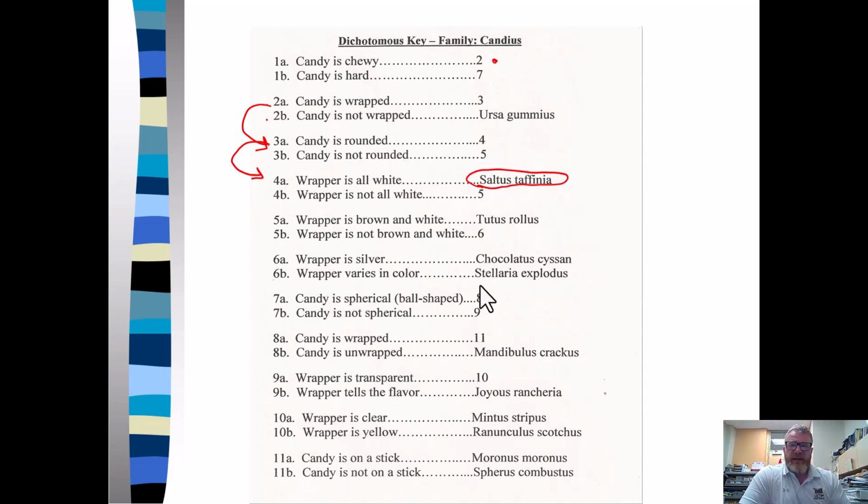So if we did a Star Crunch, I'm going to guess this is Starella explosivus. All right, we'll go up to here. Is it hard or chewy? It is chewy. Is it wrapped? Yep, it's wrapped. It's not necessarily round, so we're going to go to 5. Is it brown and white or not brown and white? It's not brown and white, so we're going to go to 6. Is it wrapped in silver? Is it wrapped in various colors? It would be wrapped in various colors.